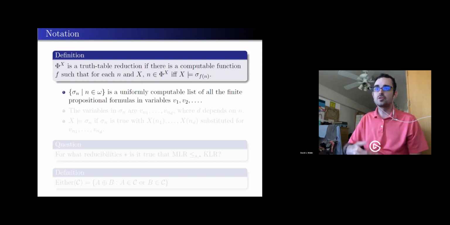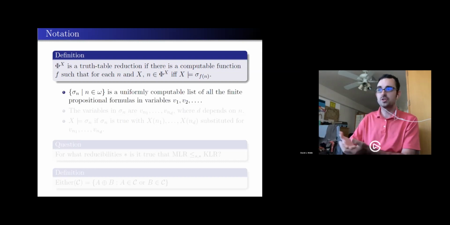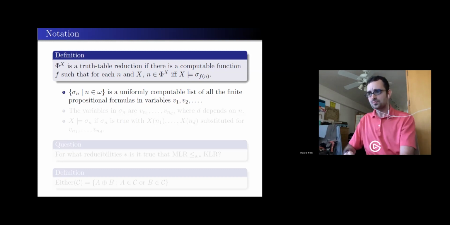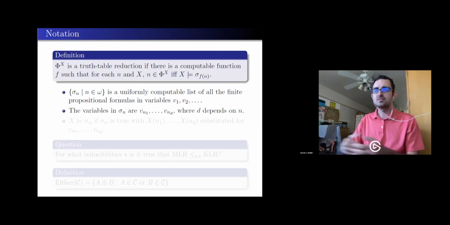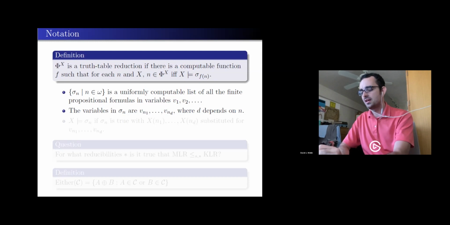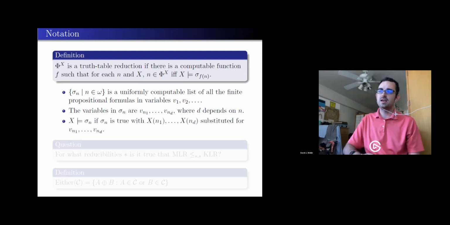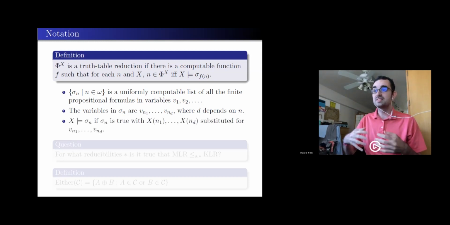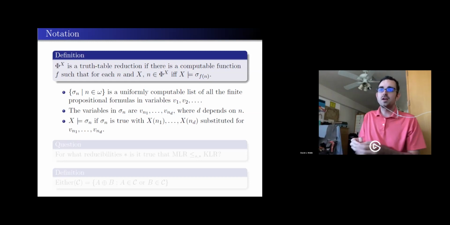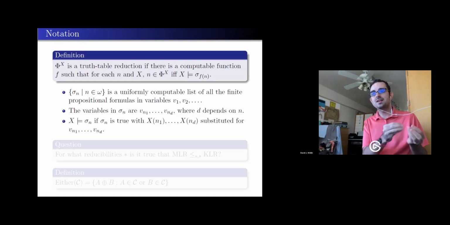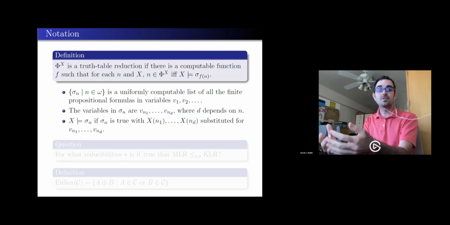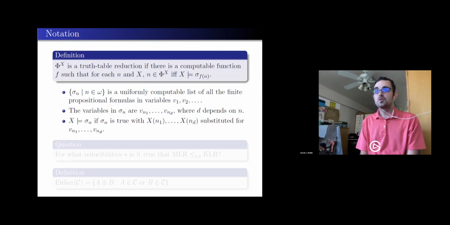So I'm going to list all my truth tables in some uniformly computable list, and they have certain variables that I'm indexing by. I'm interested in saying that my real satisfies a table if, when I replace all of its variables with bits that I lift from X, I then see whether that is actually true or not. All right, so this is what a truth table reduction really is.